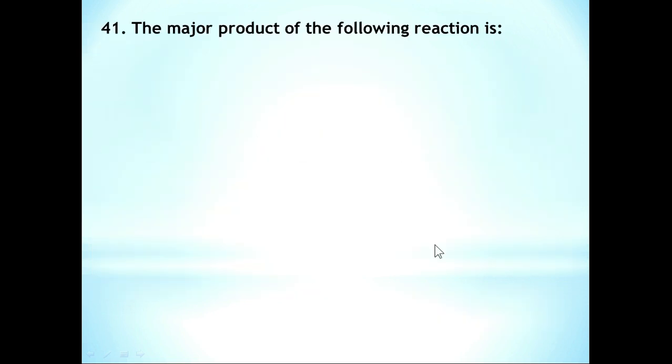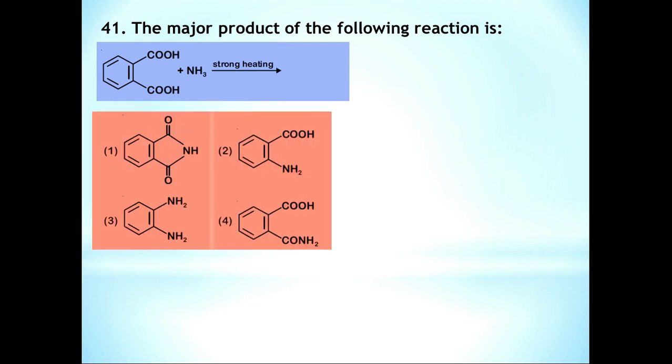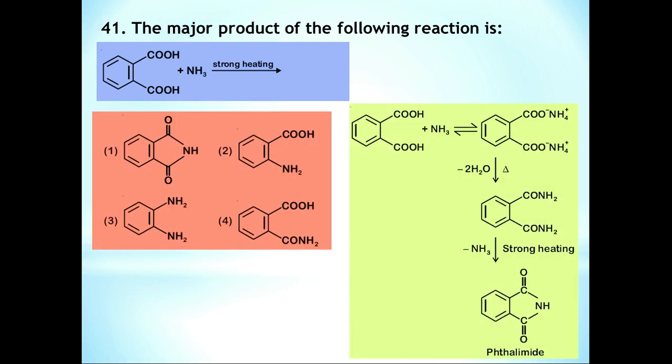Question number 41. The major product of the following reaction is. Here phthalic acid is heated with ammonia. When phthalic acid is heated with ammonia, we get phthalimide. So the correct answer is option 1, the structure of phthalimide. You can see the reaction here. It is clearly mentioned in NCERT also: phthalic acid when heated with ammonia gives phthalimide as the final product.